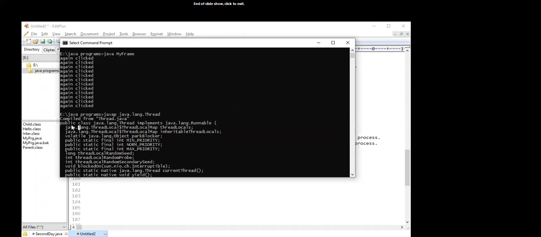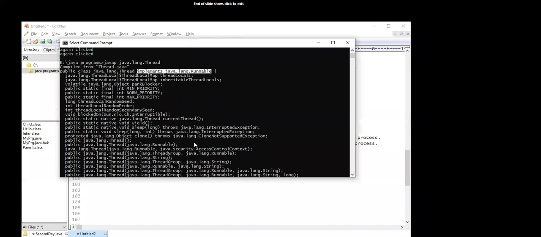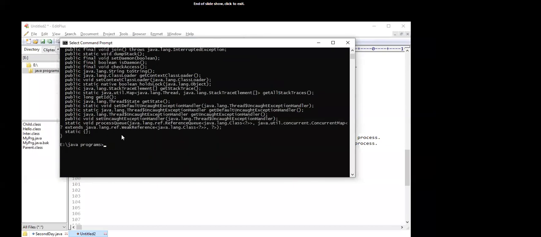You can see the declaration: public class java.lang.Thread, and this class implements the java.lang.Runnable interface. One thing I also want to tell you is that the Runnable interface is a functional interface. Functional interfaces are interfaces which contain only one method.